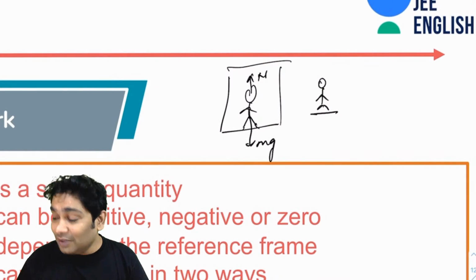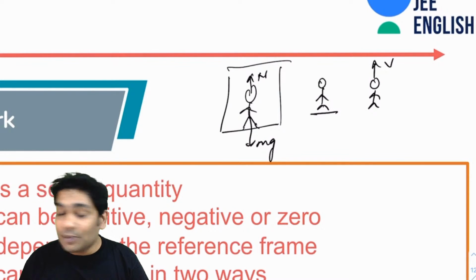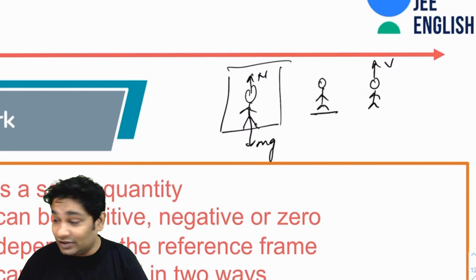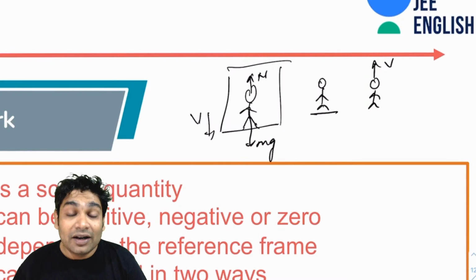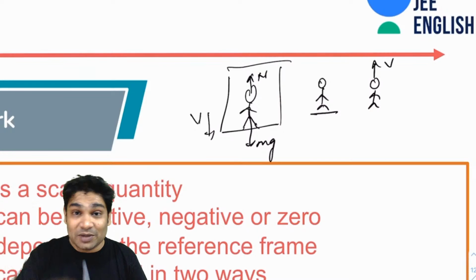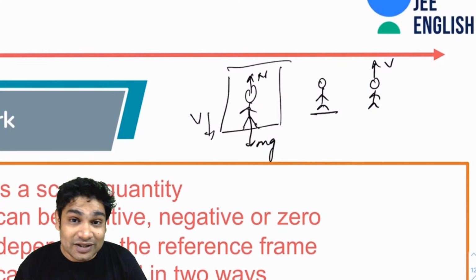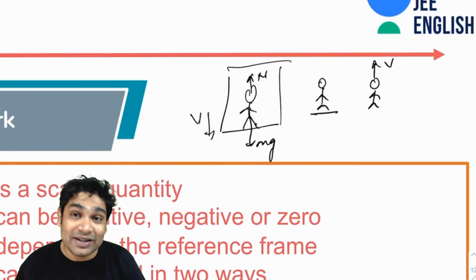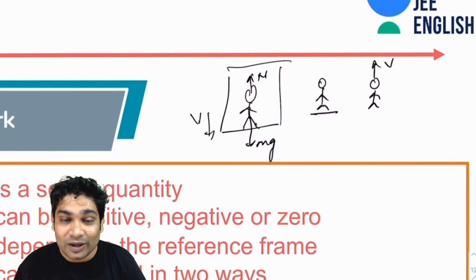Similarly, consider an observer who is going up with some constant speed v. How does this observer observe you? He will think that the entire lift is going down with v. Now, if you ask him whether N is doing any work on you, he will say yes, the force is acting upwards and the displacement is happening downwards. So of course there is work happening, and the work will be negative here because the angle between the force vector and the displacement vector would be 180.